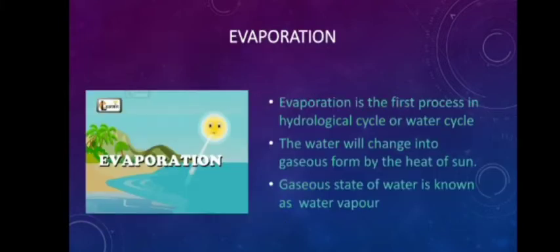Evaporation. Evaporation is the first process in the hydrological cycle or water cycle. The water will change into gaseous form by the heat of the sun. The gaseous state of water is known as water vapor.